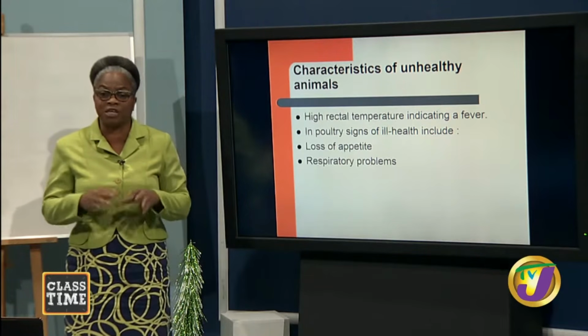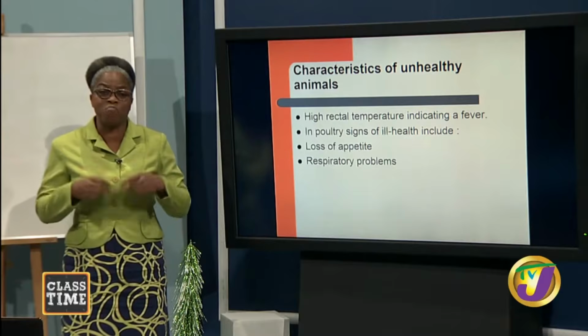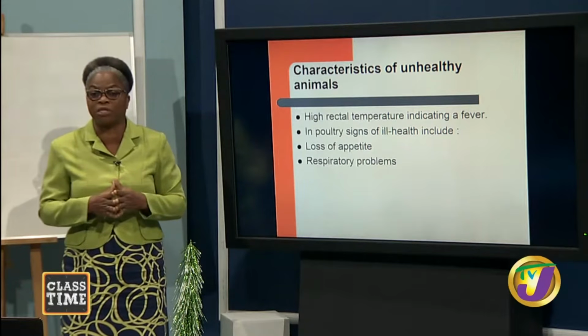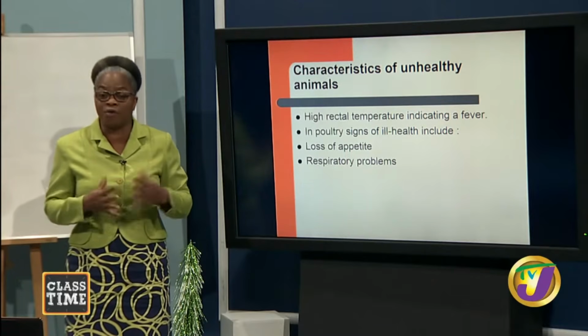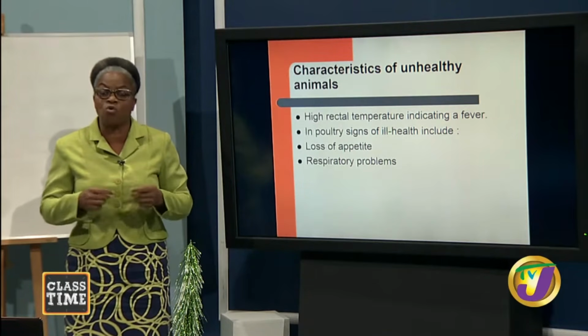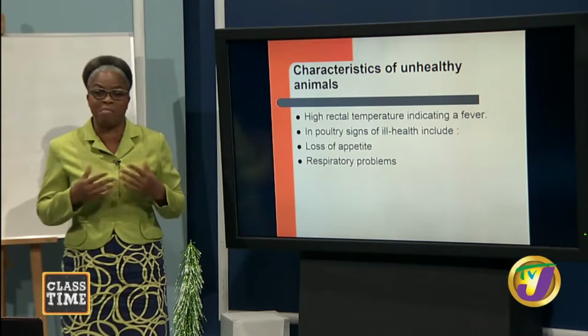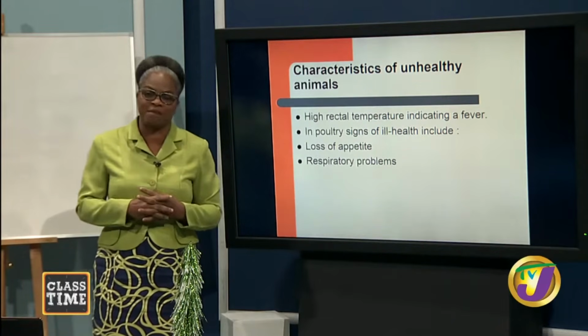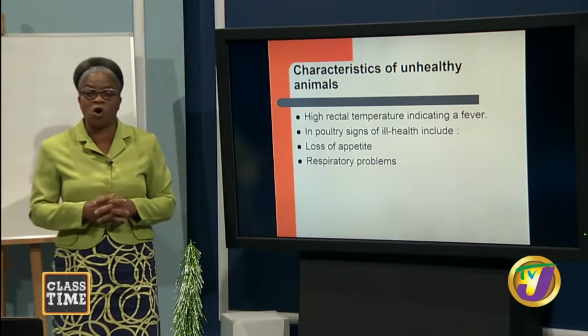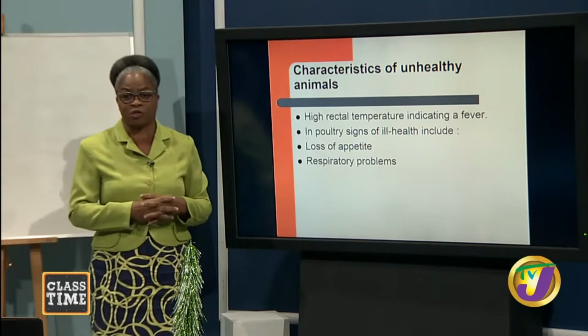So observations inside your pen, students, and I must repeat it, it's very, very important, because when you're able to tell if your animals are healthy or unhealthy, then it means that you're a good manager and you'll be able to manage your business in such a way that you'll be able to make a profit when it's time for you to slaughter your animals, or if you're dealing with picking up your eggs and so on.